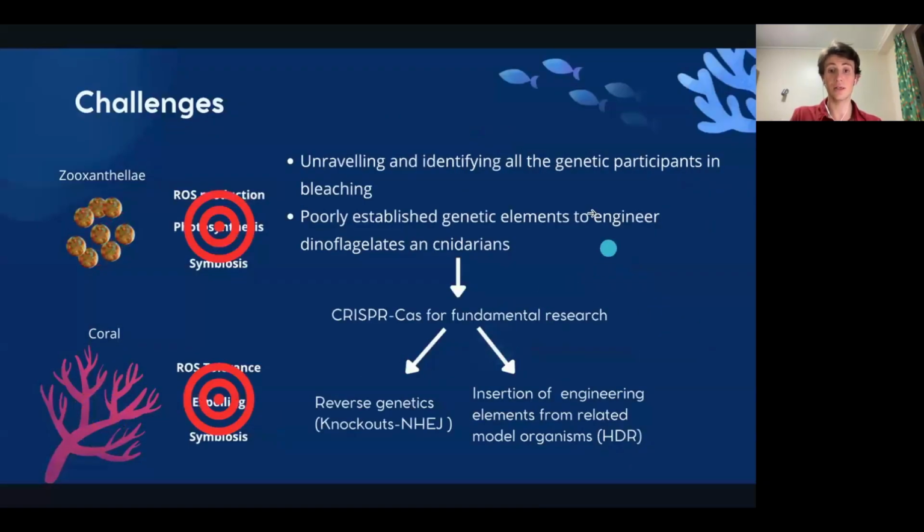The main challenge to these strategies is that we currently do not have a full understanding of coral bleaching, and very little genetic engineering has been done on both coral and zooxanthellae. Nevertheless, the solution to this could be CRISPR, as we could use it to uncover this complex mechanism through gene knockout to examine its effect on the organism, or by testing genetic components from other related organisms.